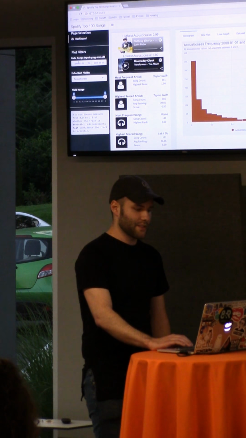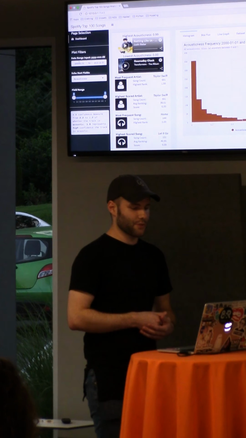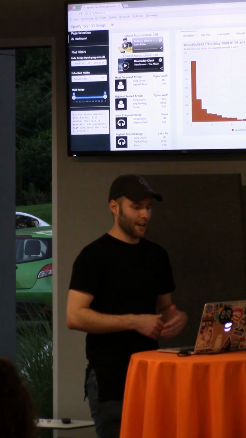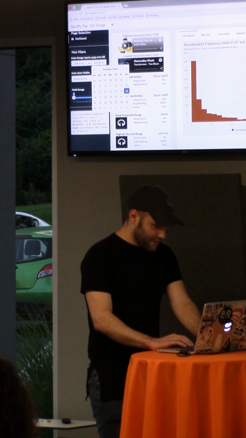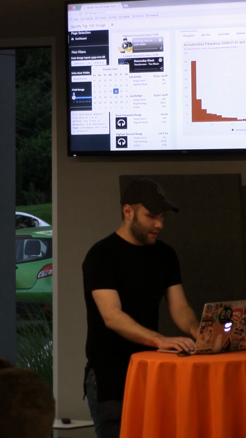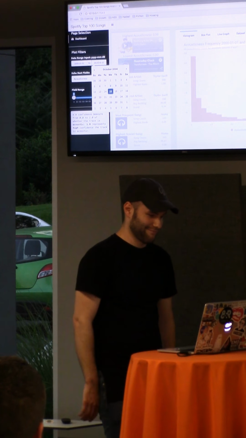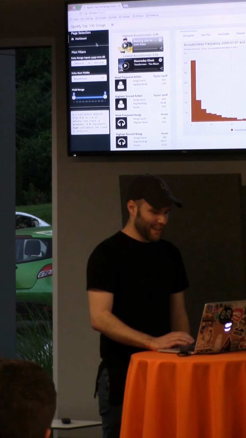You can do date ranges, and essentially all these filters will be really interactive with the graphs to the right-hand side, so you can click through it and it'll adjust. So if we want to change this to maybe something like 2015, maybe. Let's try this instead. Ooh. So this is from 2000 through 2014.